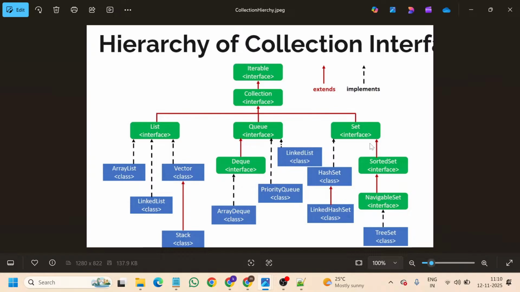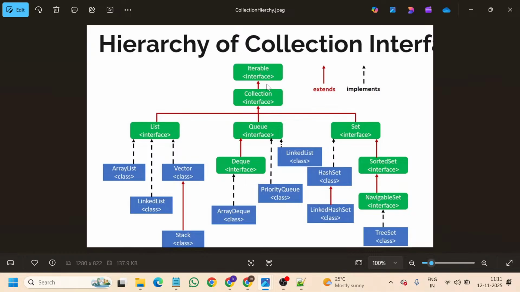At the same time, from the collections point of view, two interfaces also extend. Two interfaces extend, two classes extend, but between a class and an interface it will be implements. You can see the dotted lines here, the black color line is implements, which represents the implements keyword.